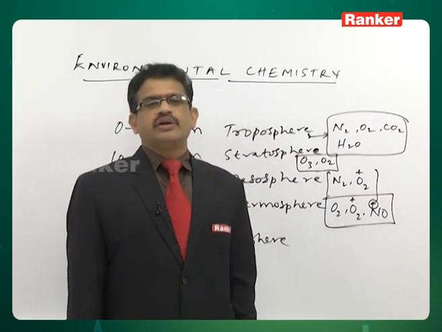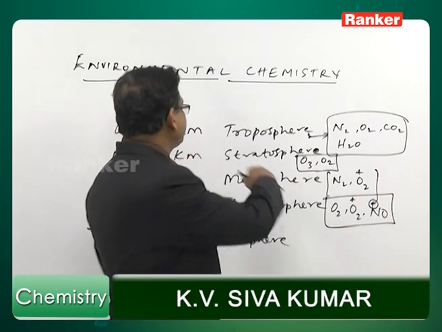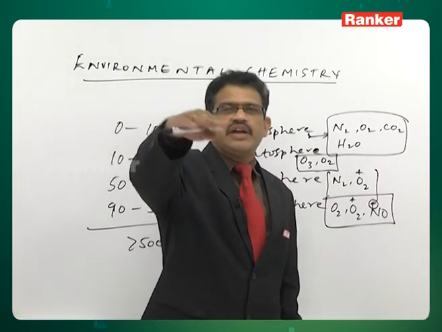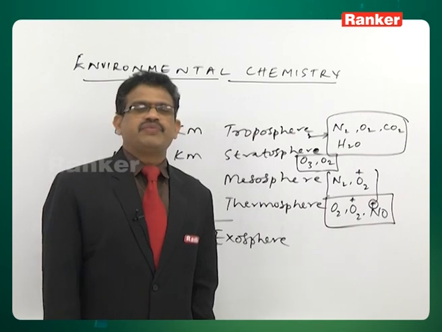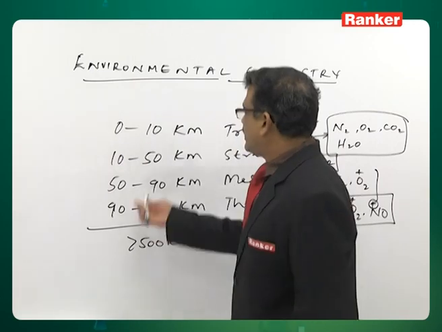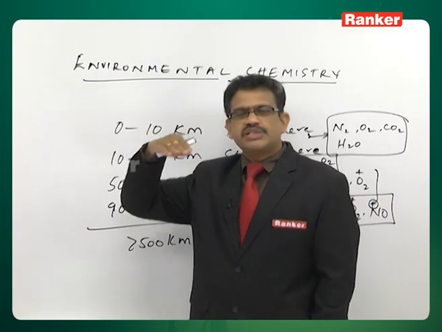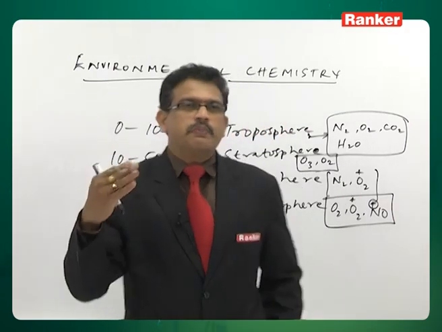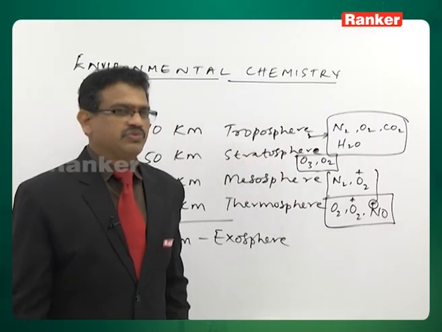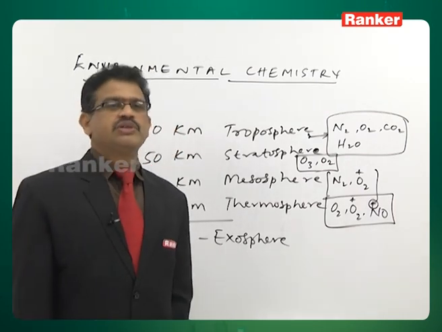Coming to one or two questions related to the first concept we have discussed. Suppose an object is at a height of 5 kilometers from the surface of the earth. In which part of the atmosphere is that object located? That object can be in the 0 to 10 kilometers range, because the question itself says the object is up to 5 kilometers. If I give options troposphere, stratosphere, mesosphere, thermosphere, you can give the answer as troposphere.